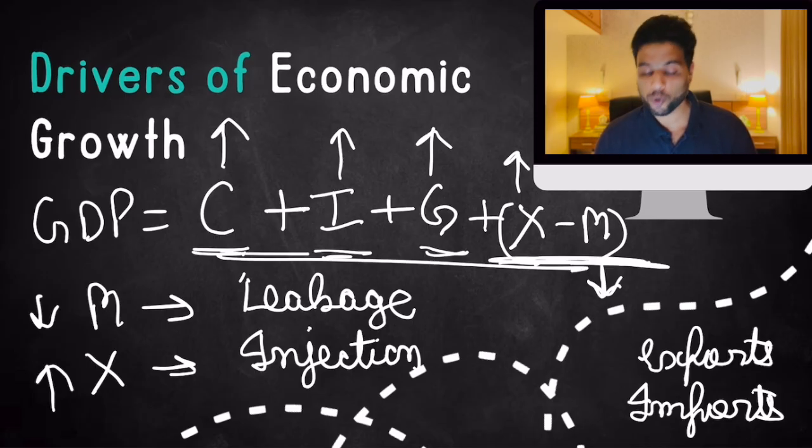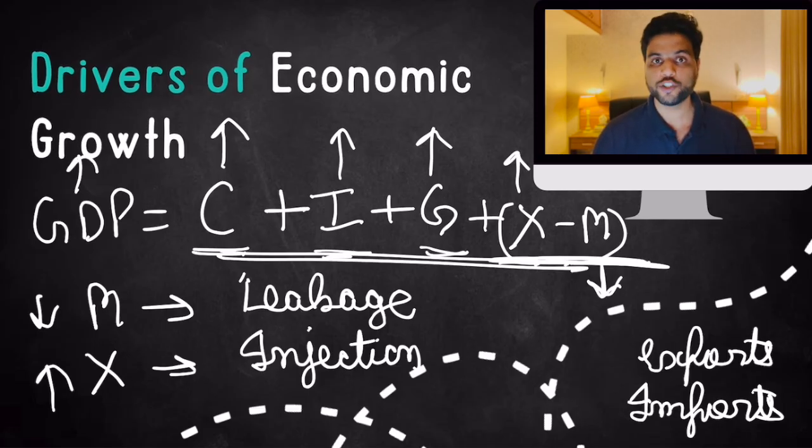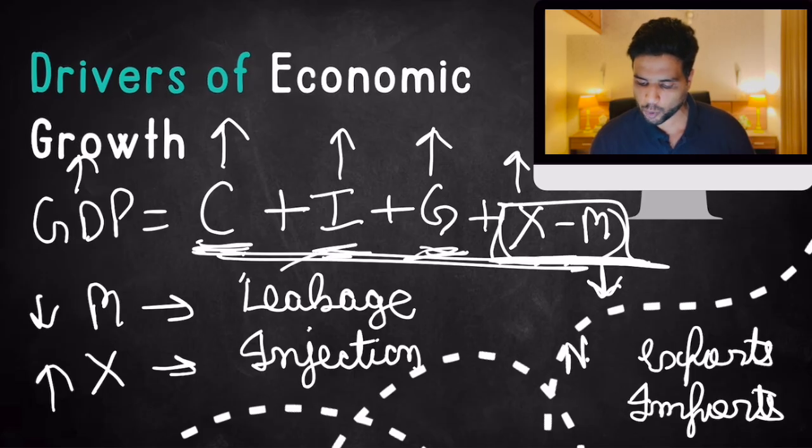Clear? These are the 4 drivers. So if India wants to become the 3rd largest economy, India's GDP has to increase. And GDP is dependent on these 4 things. It's like GDP is sitting on these 4 legs of a table. Consumption is one leg, investment is another, government expenditure is another, and this X minus M is known as net exports. This is another.